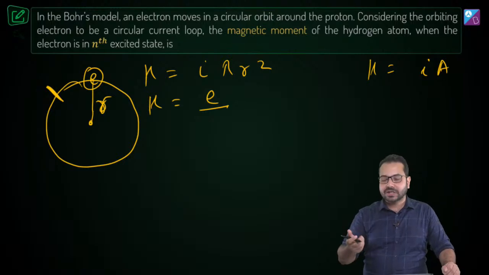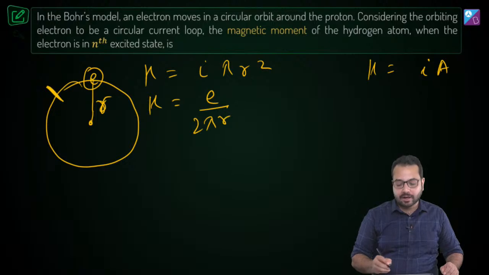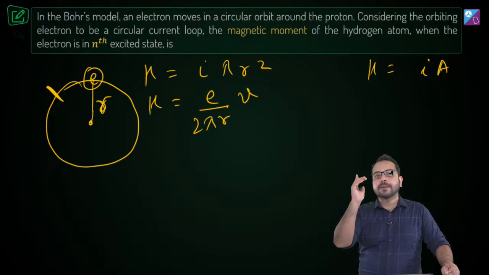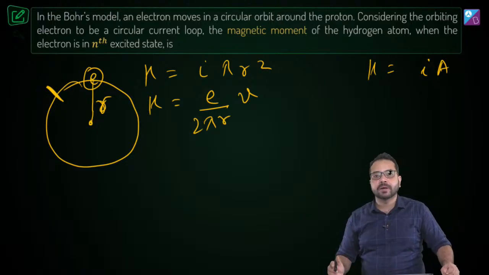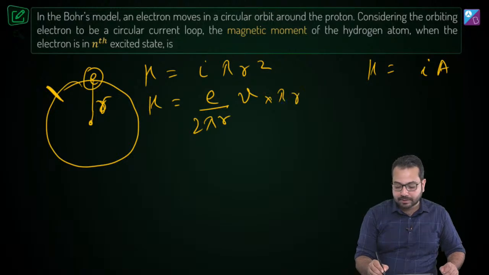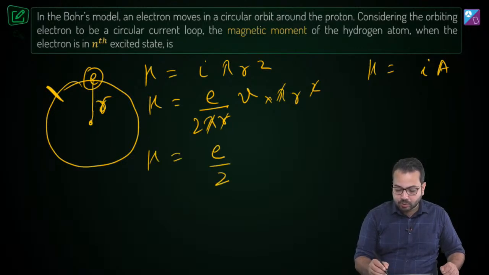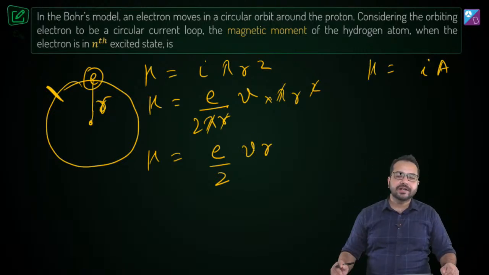So I'm going to write charge divided by time. And what is this time? This time is going to be one time period. And what is one time period? It is 2 pi r divided by V. Do you agree? The time it takes to complete a circle is going to be 2 pi r, the circumference, divided by its speed V, and then we have to multiply it by pi r square. So this pi and this pi is gone, this r and this r is gone. So mu will come out to be E divided by 2 into V into R. Is that correct? Any problem?